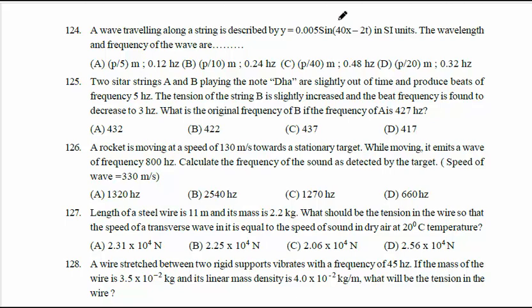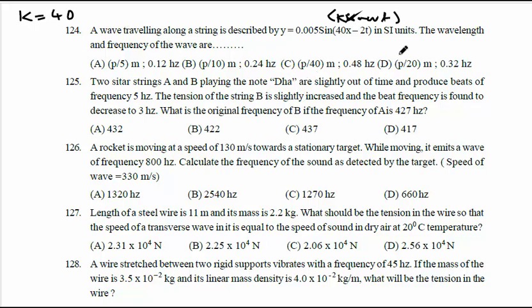So it is in the form of kx minus omega t. Here k is 40 and omega is 2.